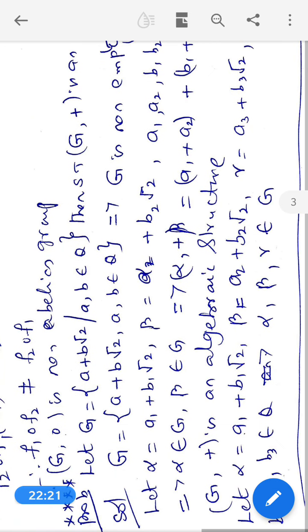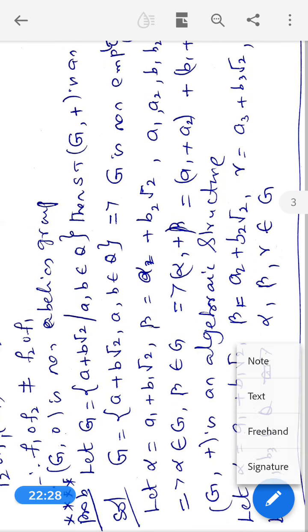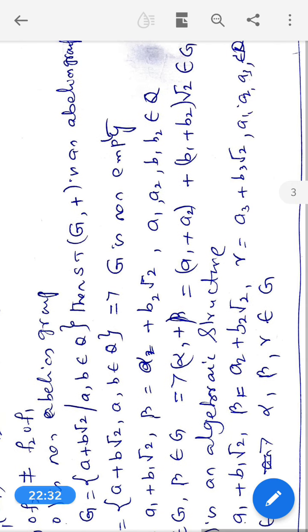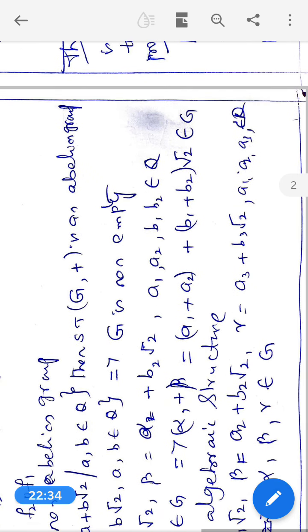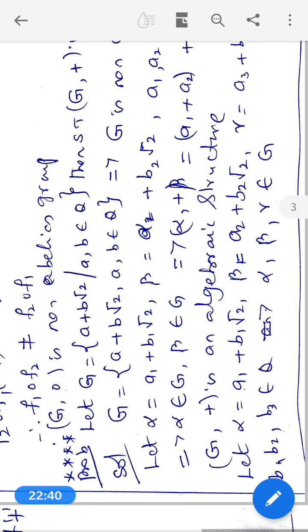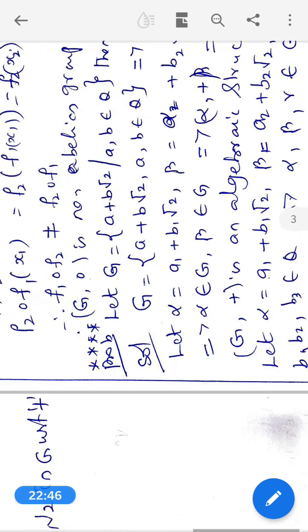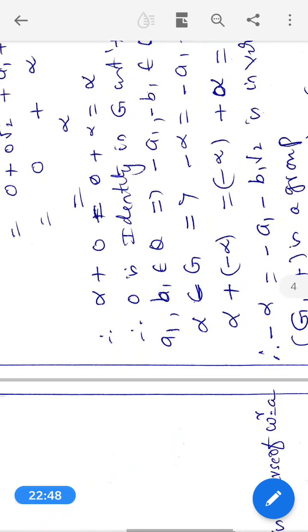That's why I have chosen three elements alpha, beta, gamma. What is alpha? Alpha is equal to a1 plus b1 root 2. What is beta? a2 plus b2 root 2. What is gamma? a3 plus b3 root 2. What are a1, a2, a3, b1, b2, b3? All belong to Q. Therefore, alpha, beta, gamma belong to G.